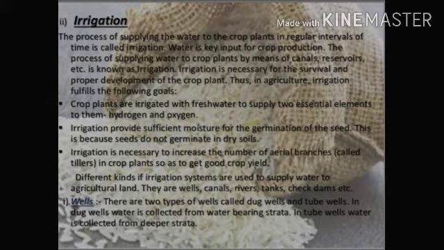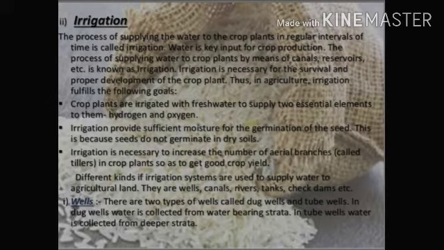Different kinds of irrigation systems are used to supply water to agricultural land. They are wells, canals, rivers, tanks and dams, etc. First is the well. There are two types of wells called dug wells and tube wells.